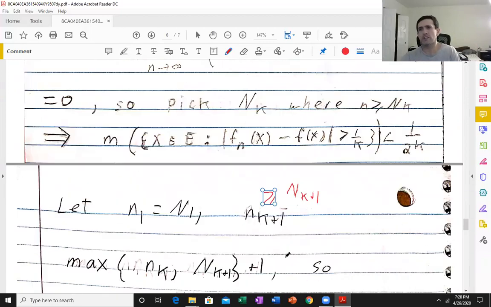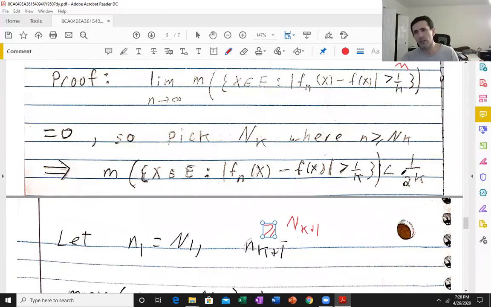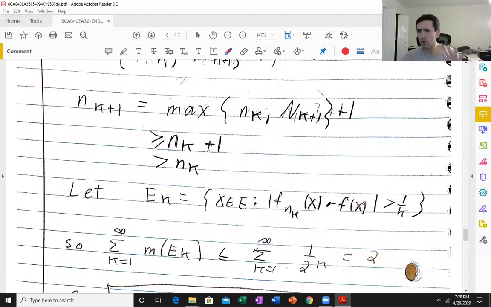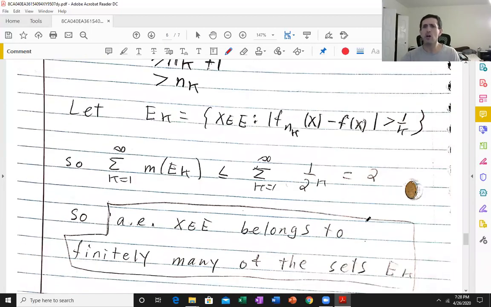I could have set this to be 1 over k squared, and the sum would be pi squared over 6. We don't care. We just want it to be summable. Because if it's summable, Borel-Cantelli says almost every x in E belongs to finitely many of the sets E_k. So I claim that if x belongs to finitely many of these sets, then we have pointwise convergence.